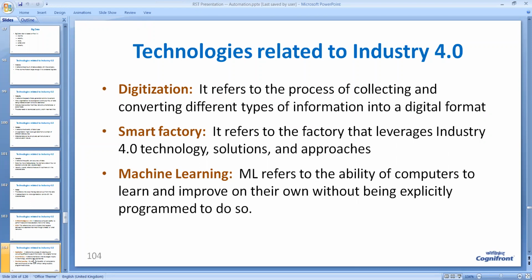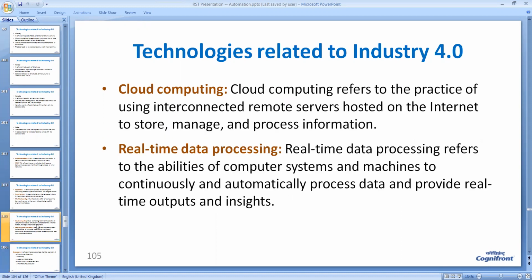And therefore, any kind of information that is available in the industry has to be ultimately converted into digital form. So digitalization of every process and task in the industry is a must. And of course, a smart factory is nothing but an industry or a factory where Industry 4.0 and all other related technologies are being used as part of the solution. Machine learning, we have already talked about in quite some detail. Now let's move on to the next slide.